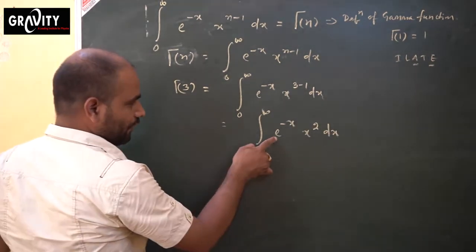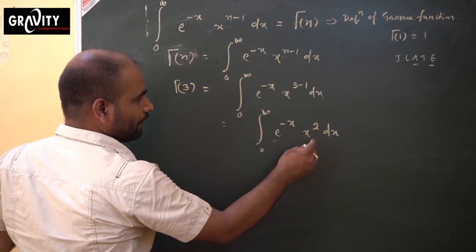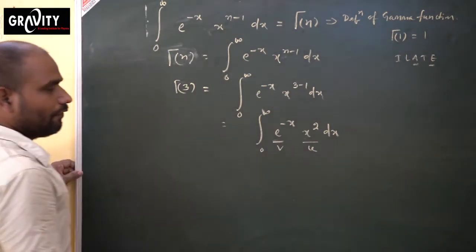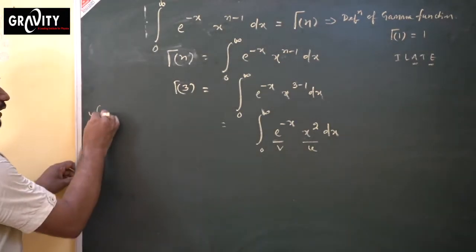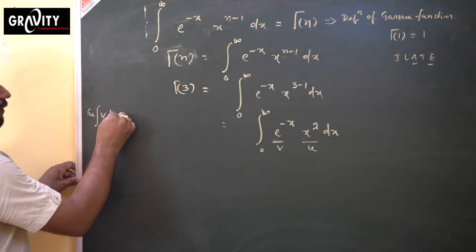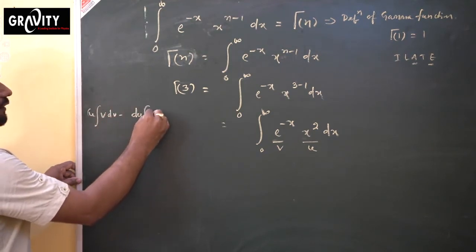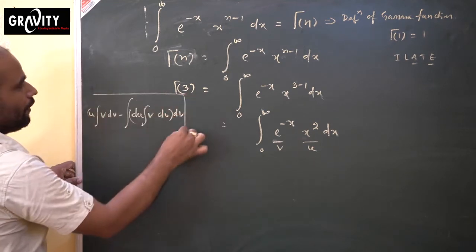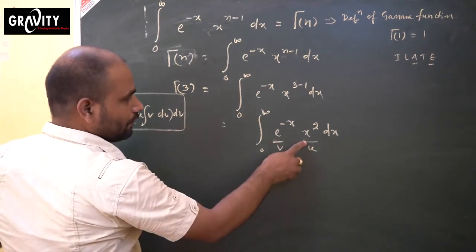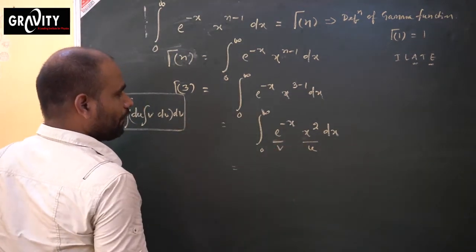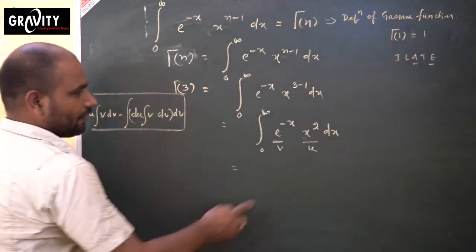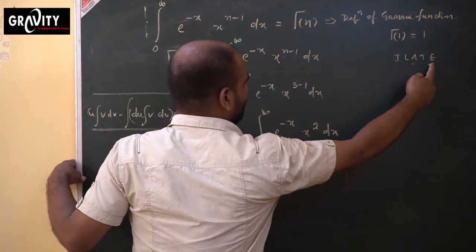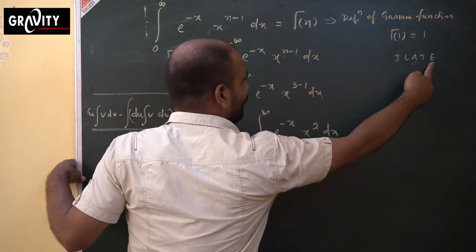Once again, there are two functions: e to the power minus x and x squared. This is the algebraic function, so let us take it as u, and this is v. What is the formula for uv? u times the integration of v, then minus the integral of the derivative of u times the integration of v, whole into dv. This is the format of the uv formula. So similarly, this is u and this is v. In the first step, u times the integration of v, because the algebraic function comes first according to the Euler rule, and second is the exponential function. So this is taken as u and this as v.